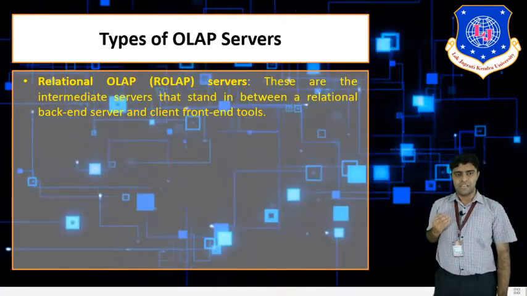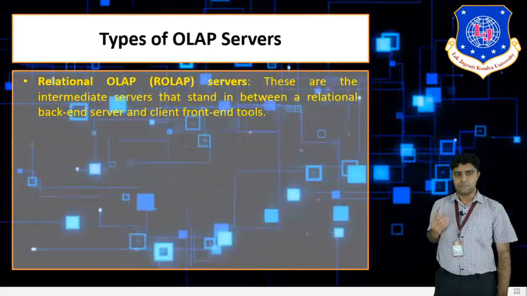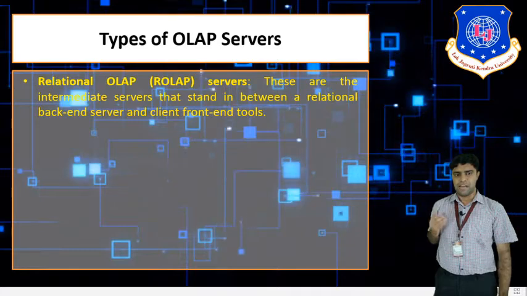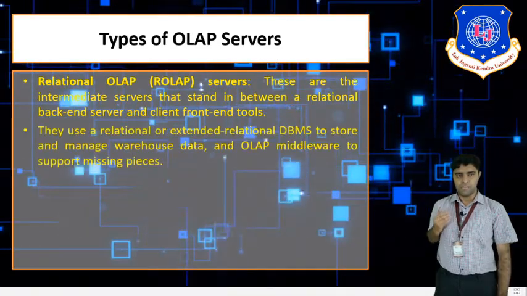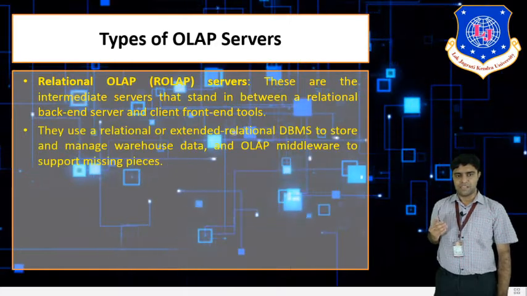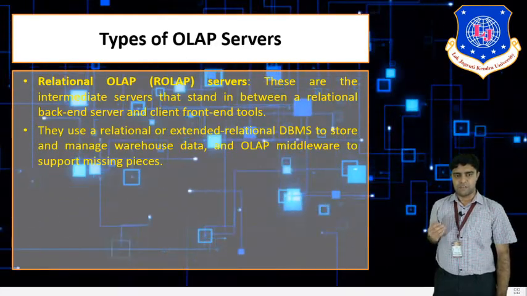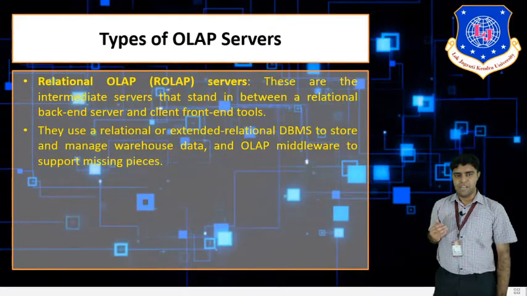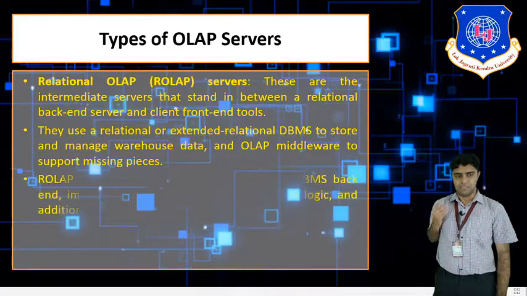These are intermediate servers, used in between a relational back end server and client front end tools. They use a relational or extended relational database to store and manage the warehouse database, and OLAP middleware to support the missing pieces.